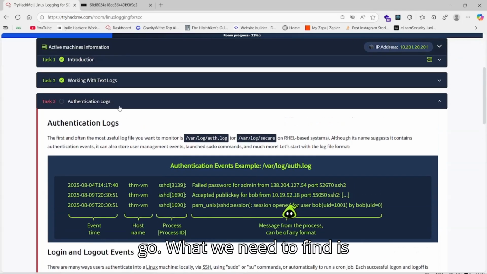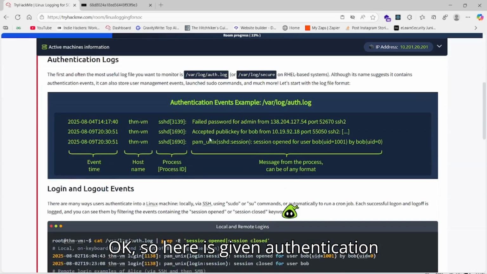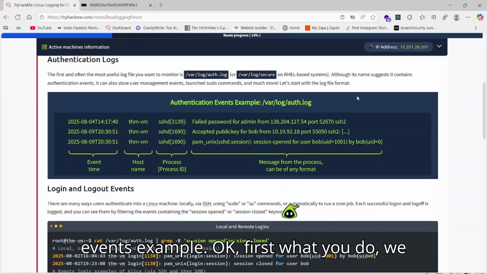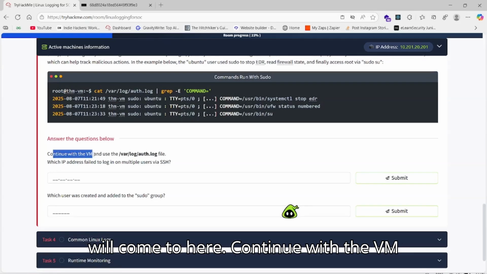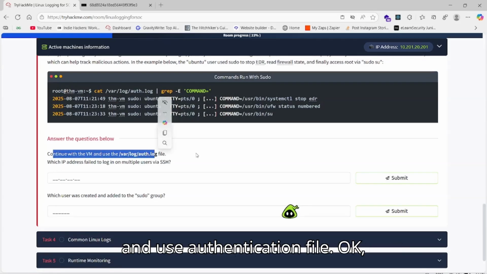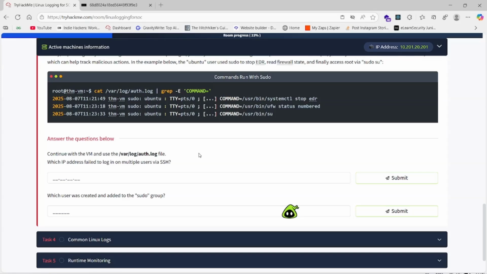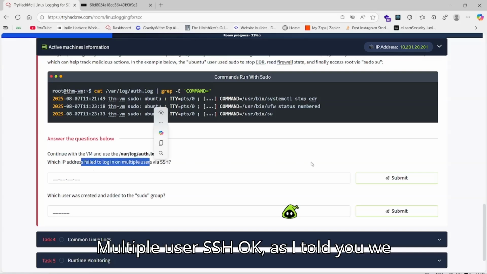So here we go. What we need to find is authentication logs. The first and often the most useful log file you want to monitor is auth.log or /var/log/secure. Here are given authentication event examples. First, we will continue with the VM and use the authentication file. Here what we need is: which IP address failed to log in as multiple users over SSH?